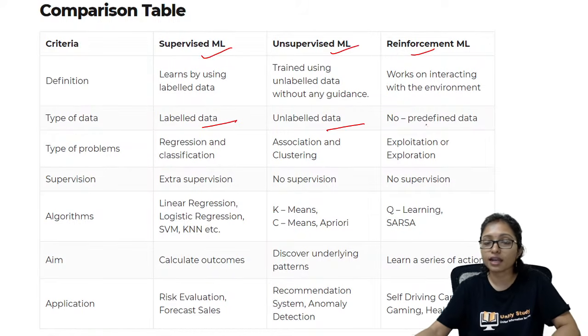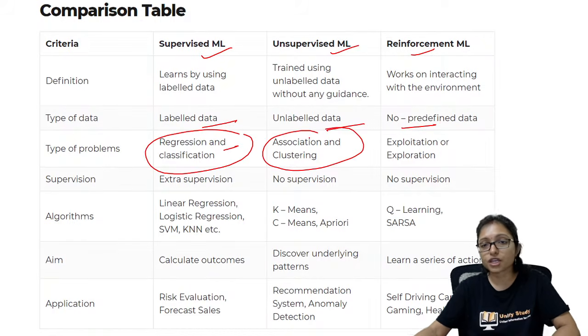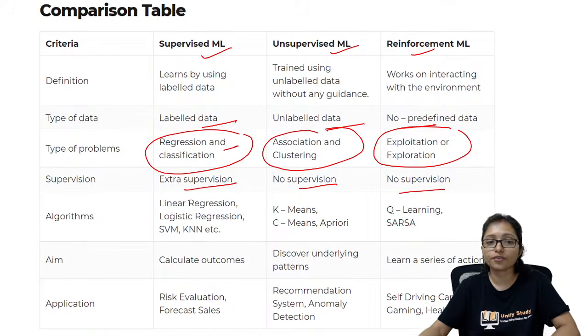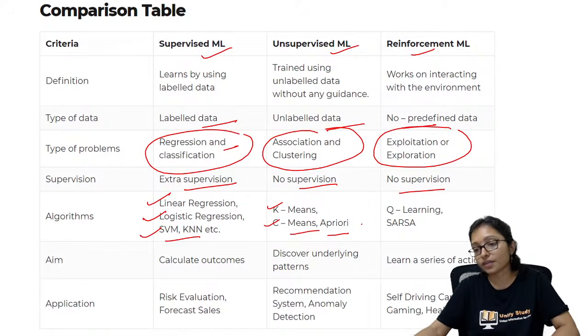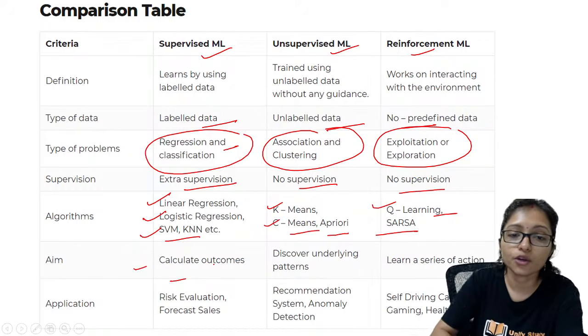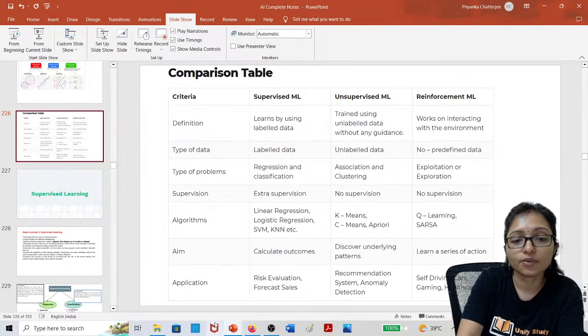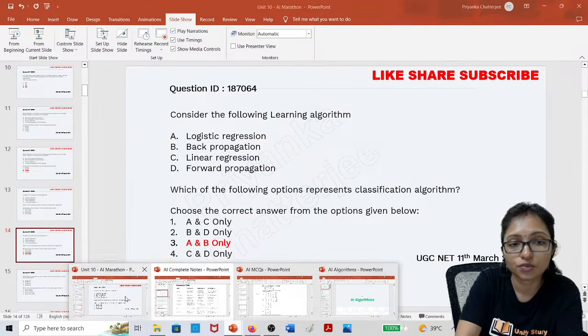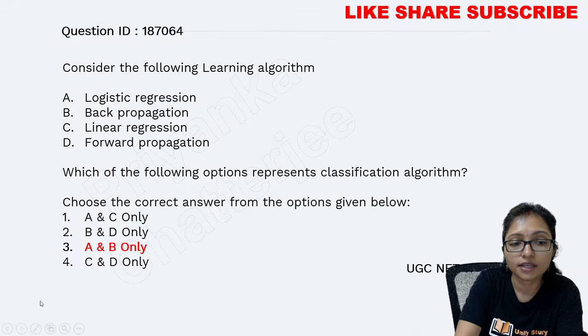This is labeled data, unlabeled data, no predefined data. Regression and classification, association and clustering, exploration. Extra supervision, no supervision. Linear regression, logistic regression, and here K-means, C-means, Apriori algorithm is very important. Here is Q-learning, SARSA. These are the main differences between different types of learning. From there only your question came, so now you can understand where the question was from.